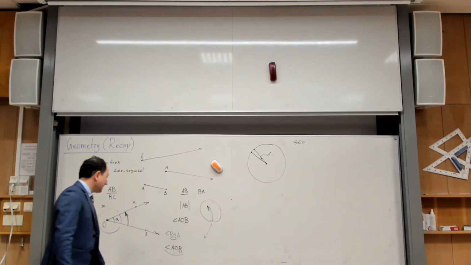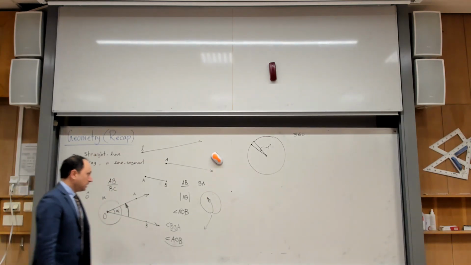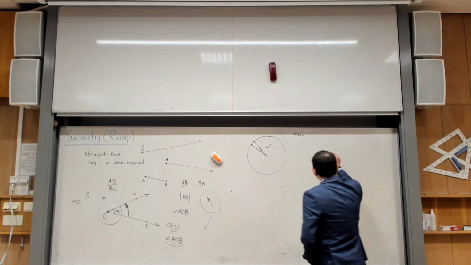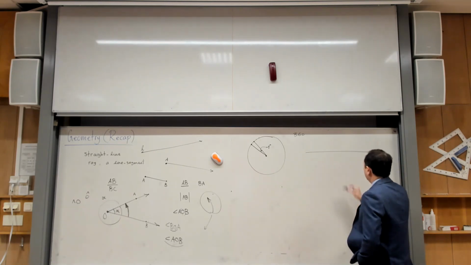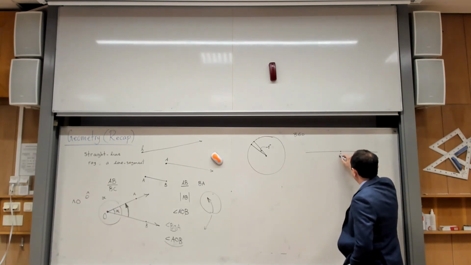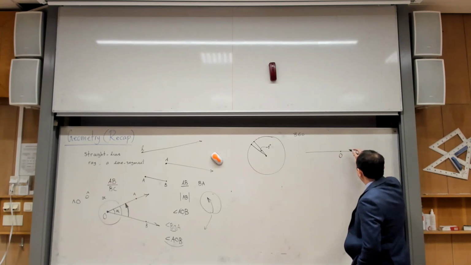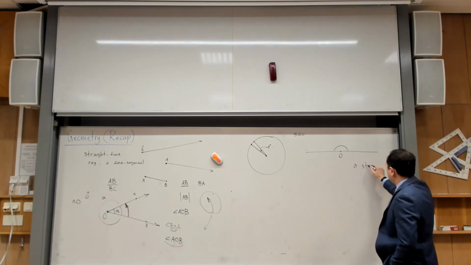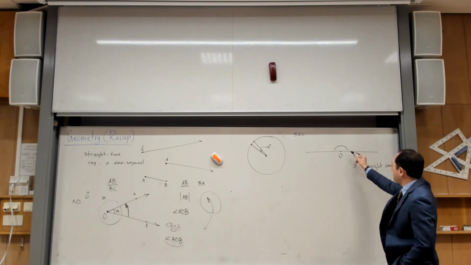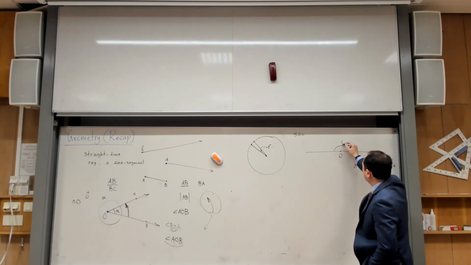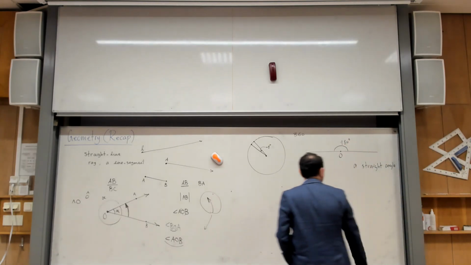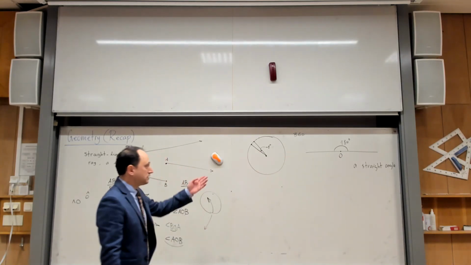Okay, so what else about angles? Well, we can have different angles. The famous one is that I have a straight line, and then I just pick a point on it and I call it O. And then I have this angle. That is called a straight angle. Okay, so what is the measure of the straight angle? Everyone knows about it. What is that? 180 degrees. So that is the measure or size of a straight angle.